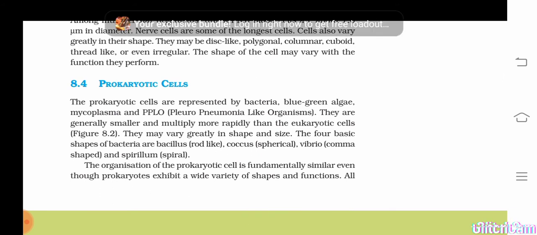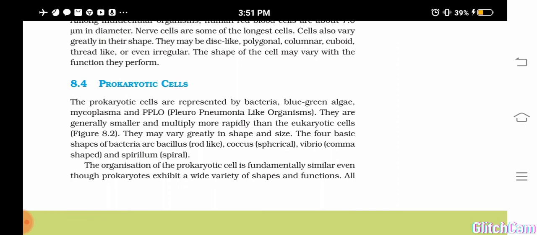Prokaryotic cell. Okay, so what is the definition of prokaryotic cell? They include what? Bacteria, blue-green algae, mycoplasma and PPLO, pleuropneumonia-like organisms. And the cell size is smaller than the eukaryotic cells, and they don't have what? The nucleus and membrane-bound organelles.